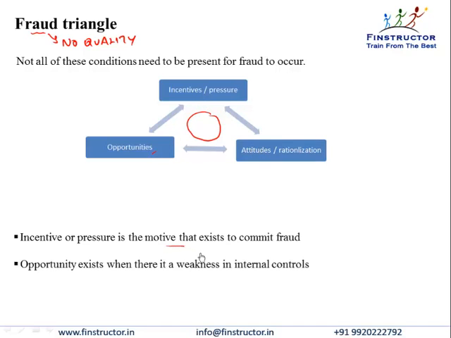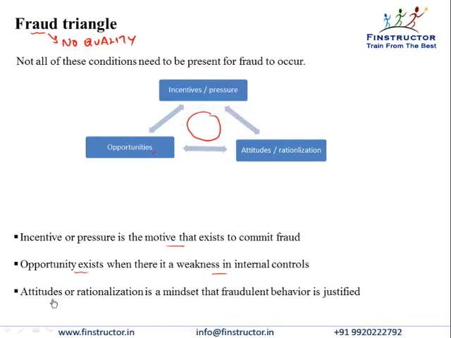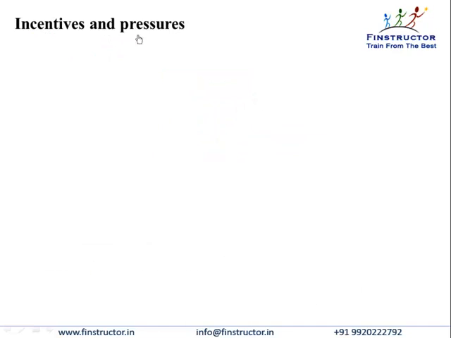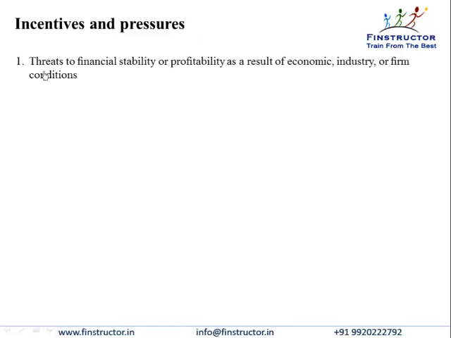Incentive is the motive to commit fraud, opportunity is when there is a weakness in controls, and attitudes or rationalization represent a mindset that fraudulent behavior is justified. So many incentives or pressures can potentially exist on the management to commit fraud. For example, threats to financial stability or profitability as a result of economic conditions, industry, or competition.